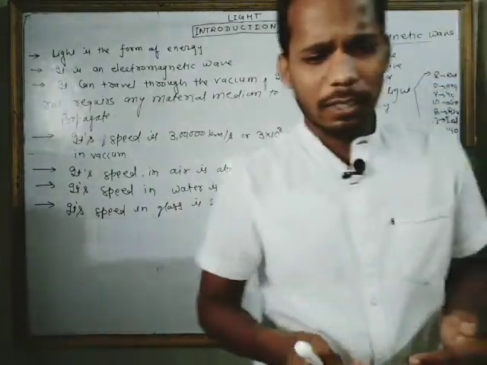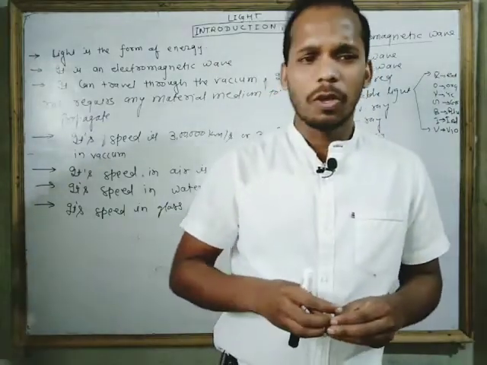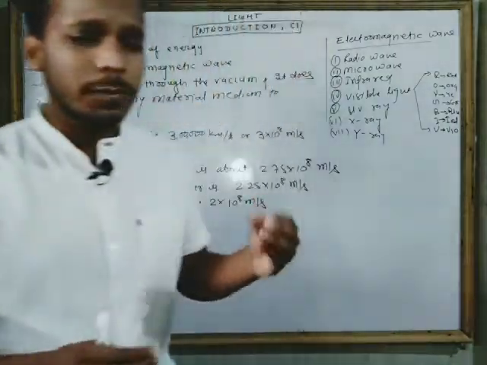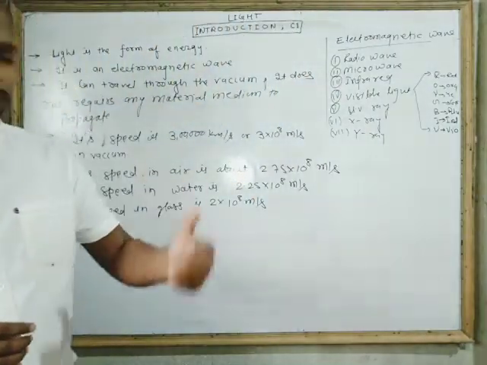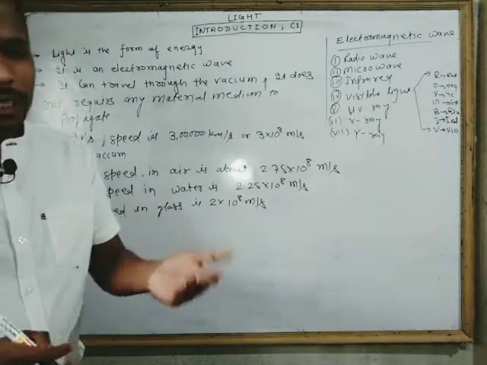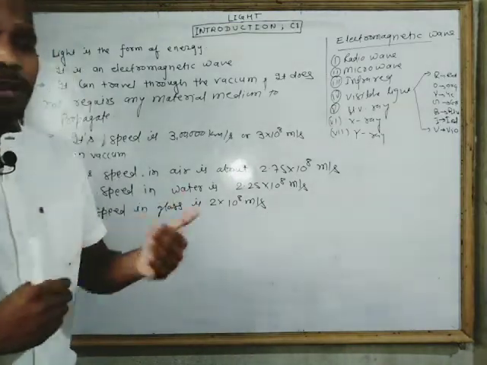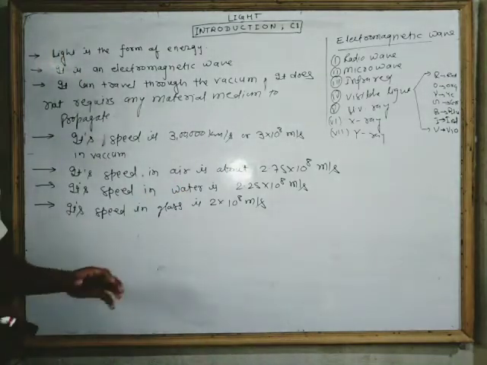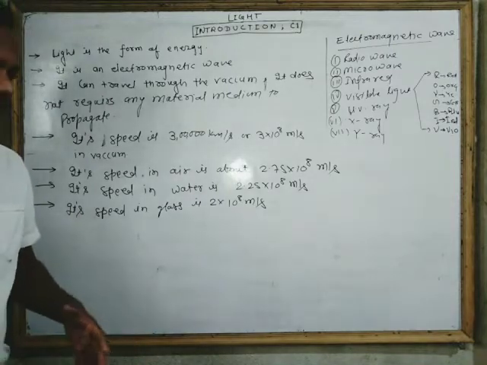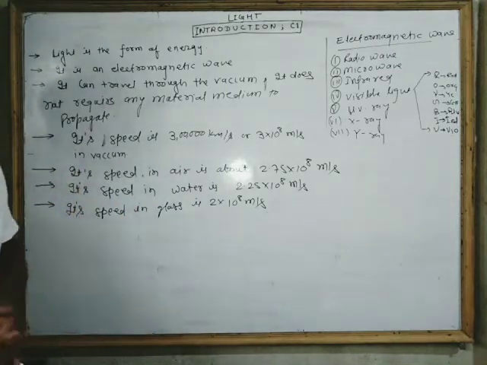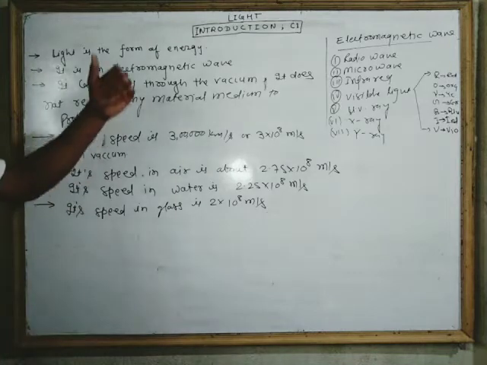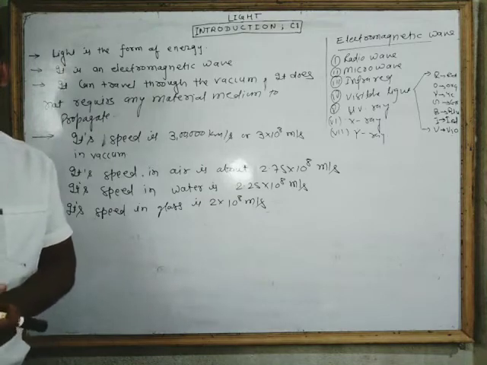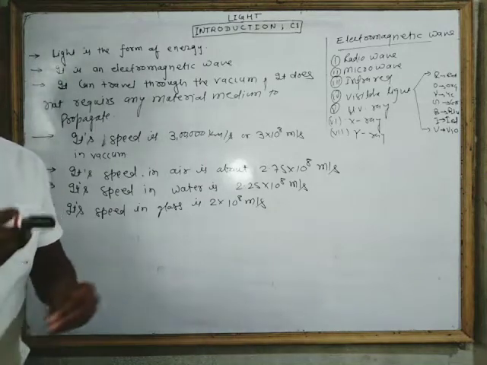In the next class I will discuss how and when the light does not travel in a straight line path. It varies for different materials and conditions, but for the sake of convenience, this is the introduction class, and light travels in a straight line for normal behavior.